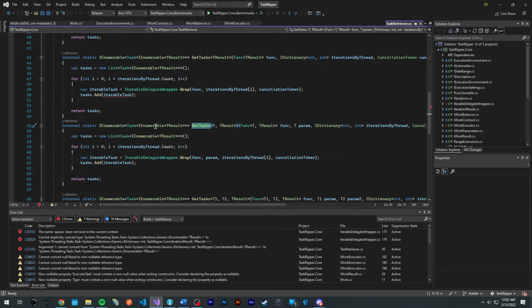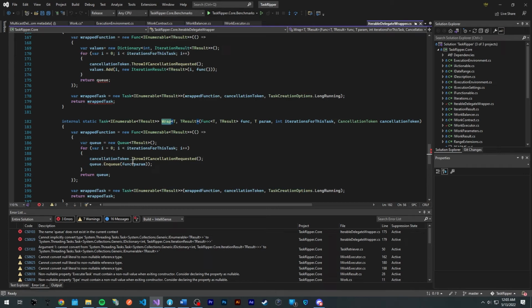So for example, here I return an IEnumerable of T result, a task that returns that. And here I return the number of threads that would run this. So here's a loop that loops through the number of threads. In each one, we wrap the original task, which is here, and we store the results in a queue.